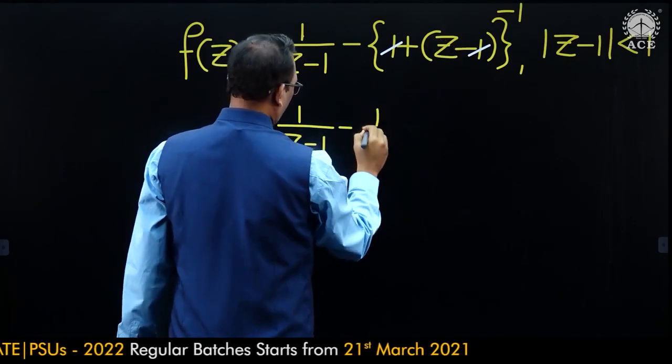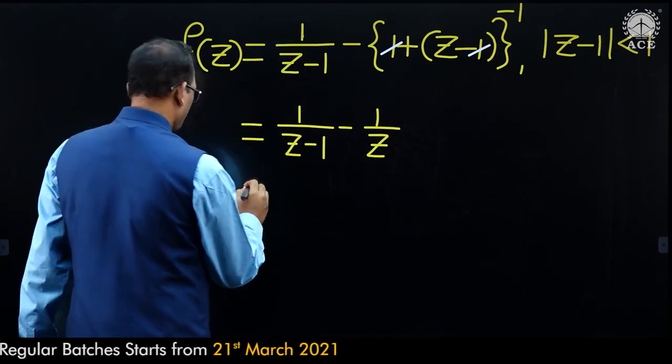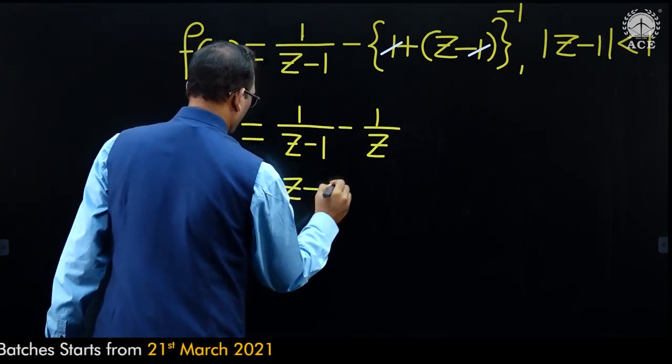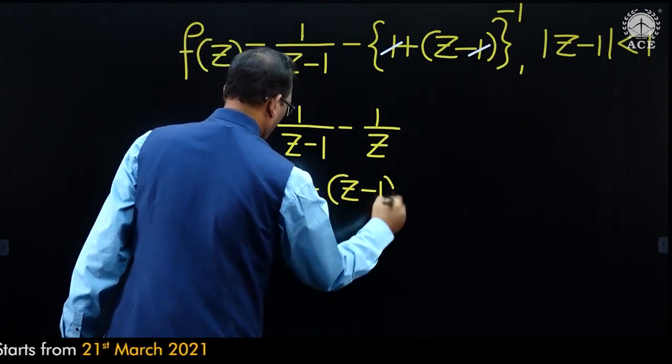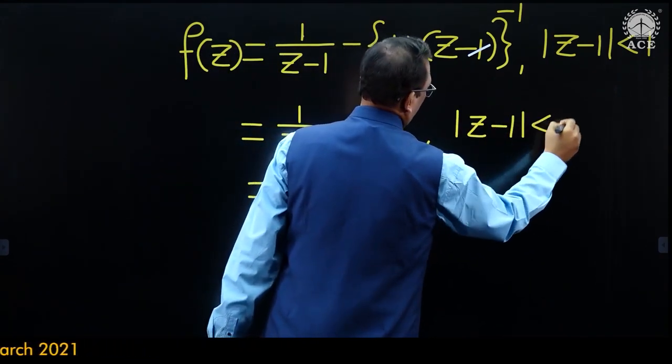Z power minus 1, that is 1 by z. Simplify this. This is equal to z minus of z minus 1, valid in the region modulus of z minus 1 less than 1.